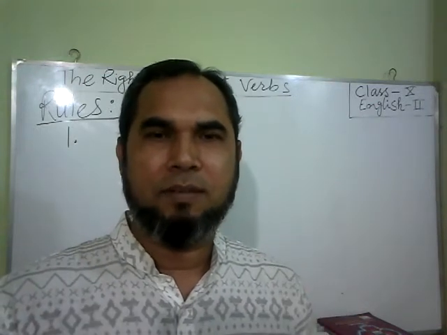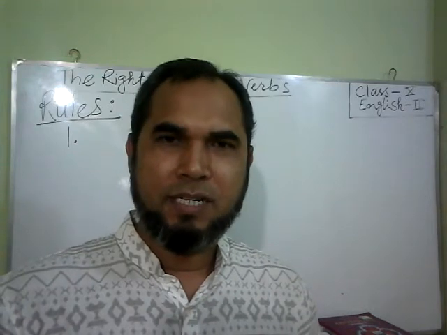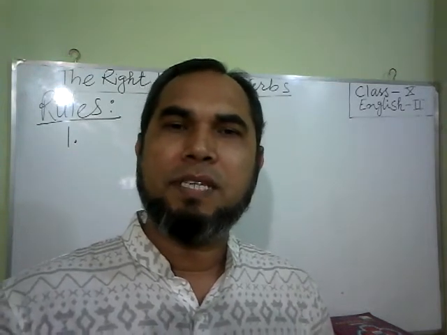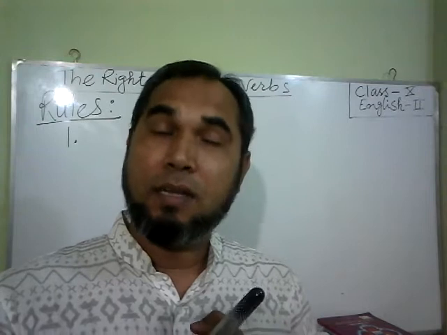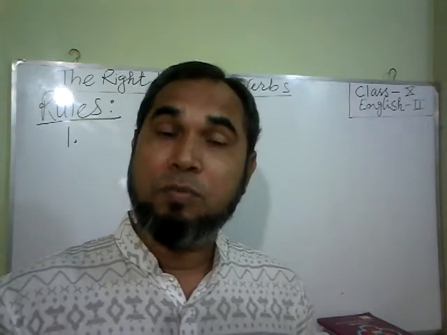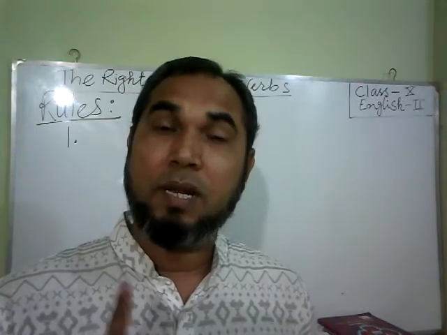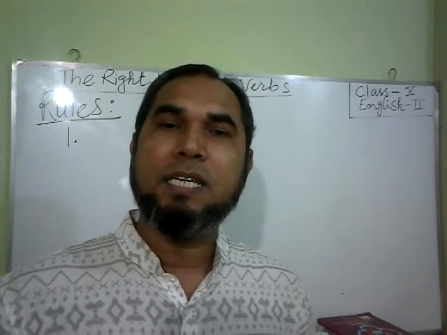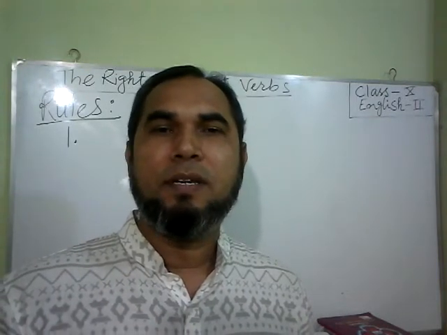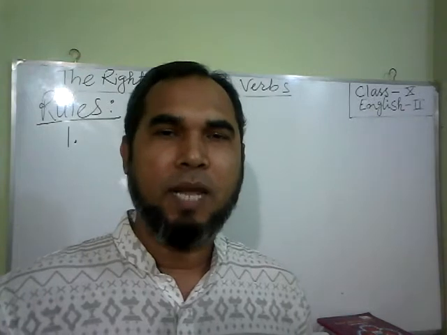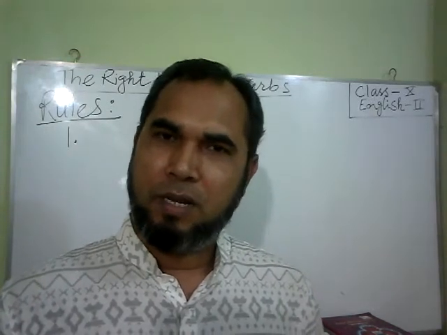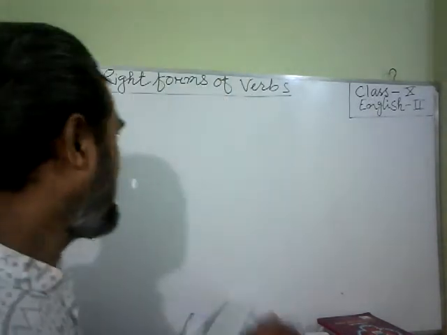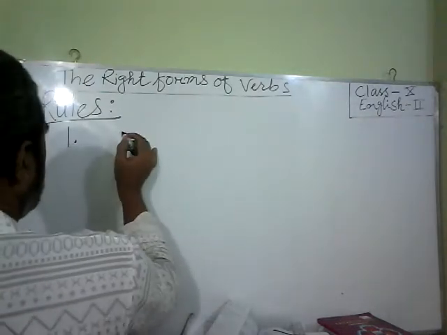In present indefinite tense, the verb will be in present tense, no question about that. But if the subject is third person singular number, then s or es will be added with the verb. Clear? Let us give you an example here.